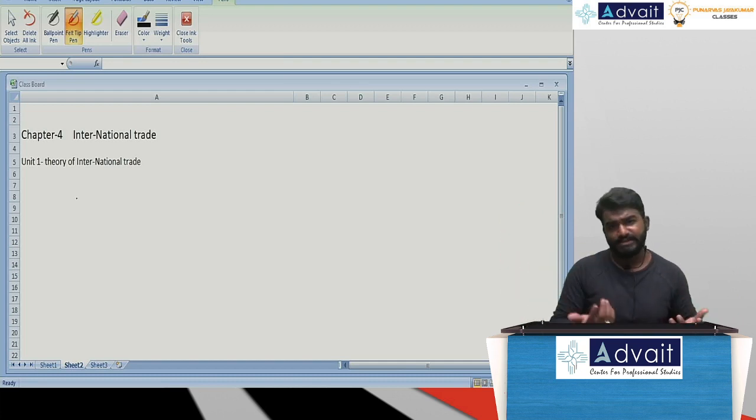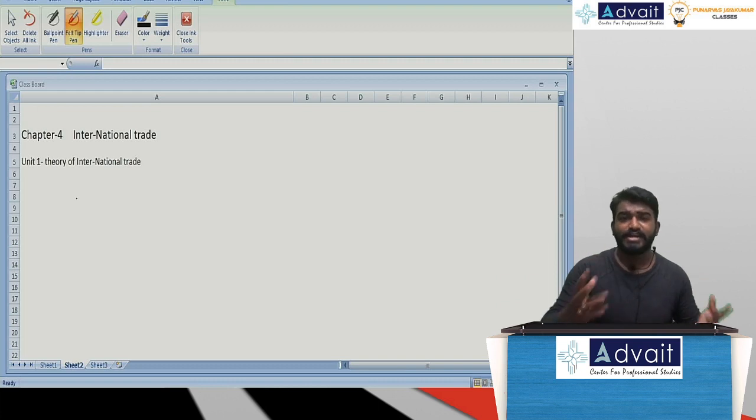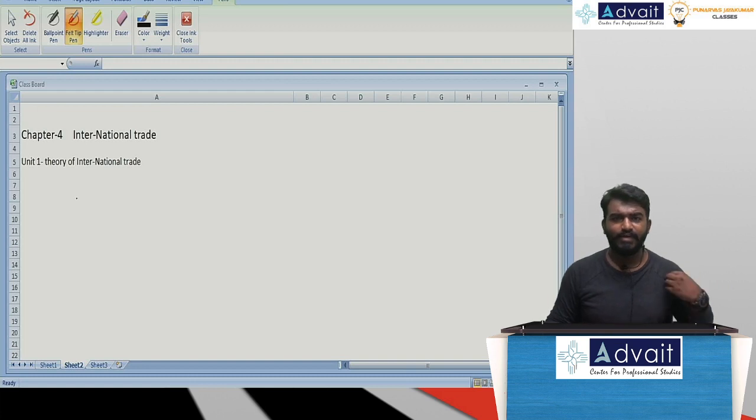Sir, the best example, USA is always trying to have this mercantile view. Sir, China is also trying to have this mercantile view. Sir, every nation for that matter will always try to have this mercantile view in their mind, wherein I need to only export, I should not import. Sir, what is the benefit if they're only exporting without importing?